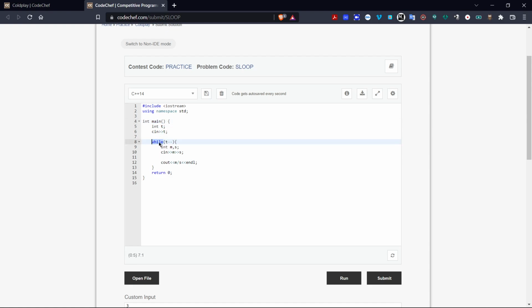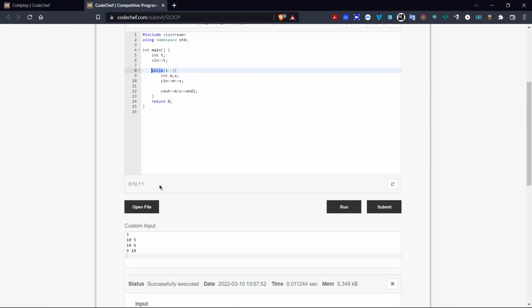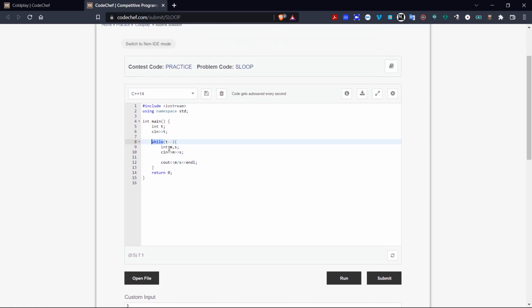Then we have looped it using the while loop so that the number of test cases are completed and no test case is left. If we do not use this while loop, while executing the inside parameters, the code will stop after running one test case and the other test cases will not be run. So we are using this while loop to run the test cases.